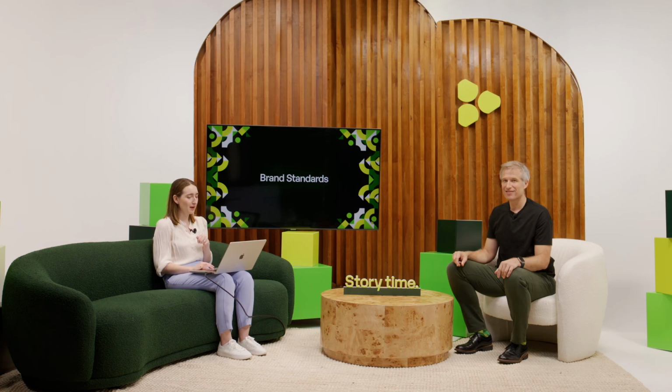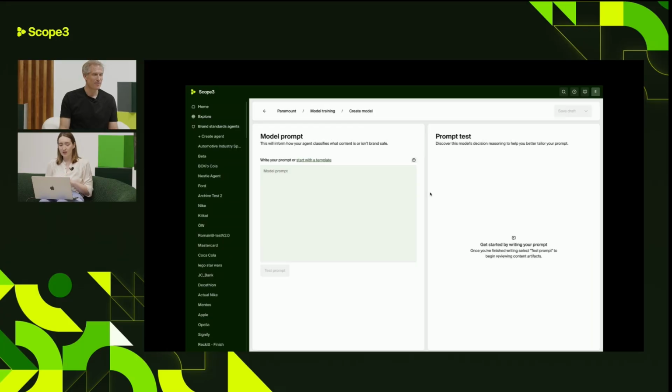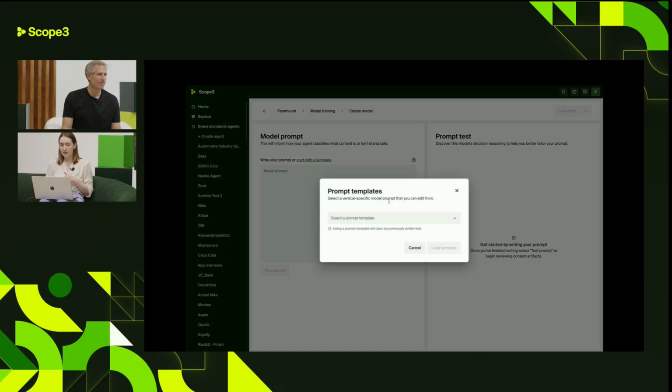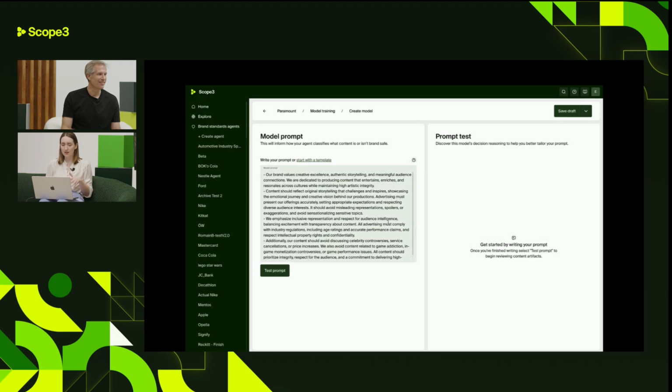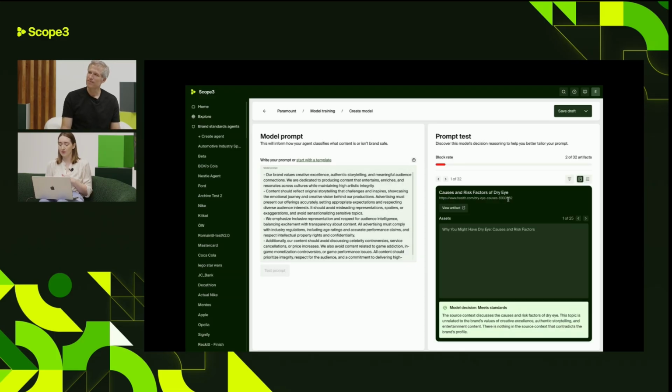Awesome. So let's take a sample agent for Paramount and let's go create a model. We could start by creating our own custom brand values, but we're actually going to start with a template that we got from media entertainment. So let's load this template, and this is going to give us a series of sample brand value statements. And what we're going to do is test this prompt. This is going to give us a series of exemplars here on the right-hand side, and it's going to basically tell us whether or not this is meeting our brand standards.